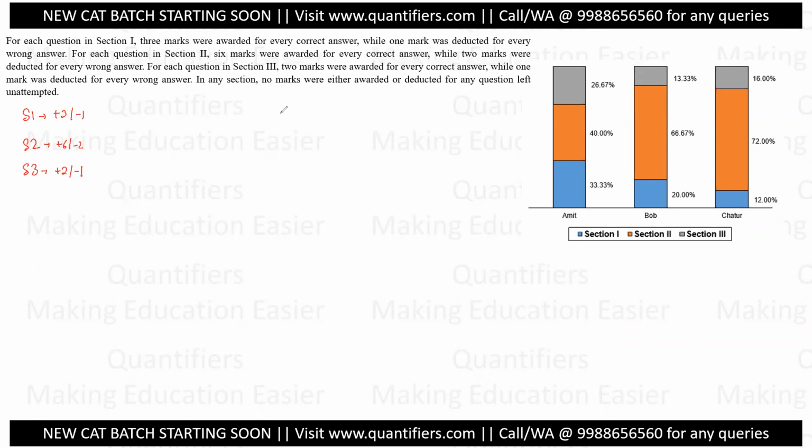Now I can actually calculate the general form of their scores before I move forward. See, I know that there are 20 questions in each section. So the total marks possible here are 60. Total marks possible here are 120. Total marks possible here are 40. All right, the total marks possible, and there are 20 questions each.